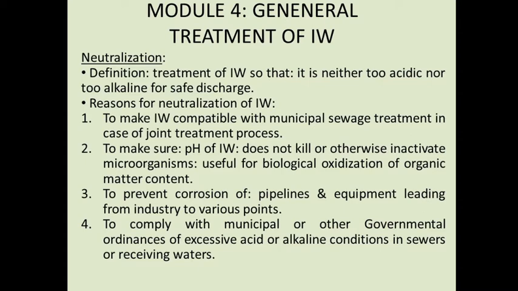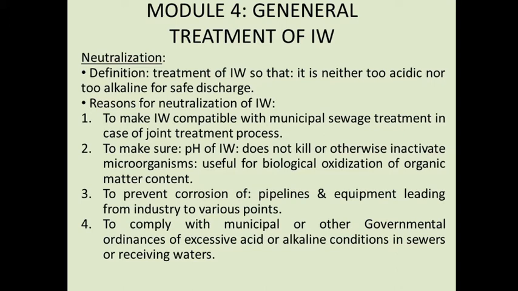So, in the previous lecture, we discussed the different treatment methods of industrial waste. Broadly, it is classified into physical treatment, chemical treatment, and biological treatment of industrial waste. Physical treatment is basically for removal of floating solids, large-size solids, and suspended solids, like screening, skimming tank, or grit chamber. These are the physical treatment methods used for removal of floating, large suspended solids.